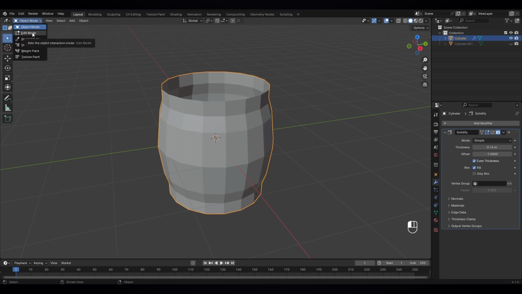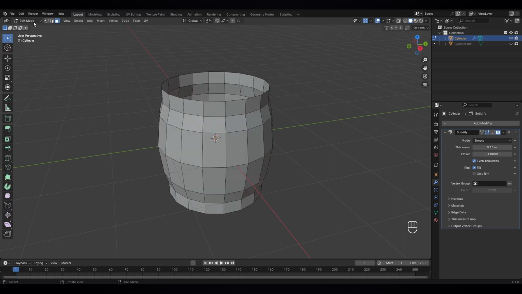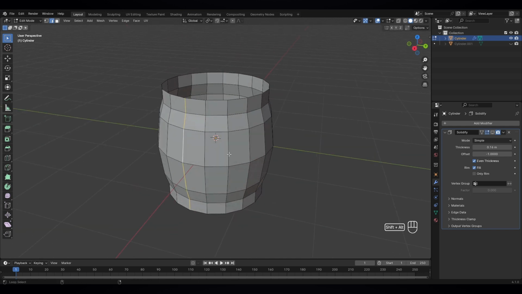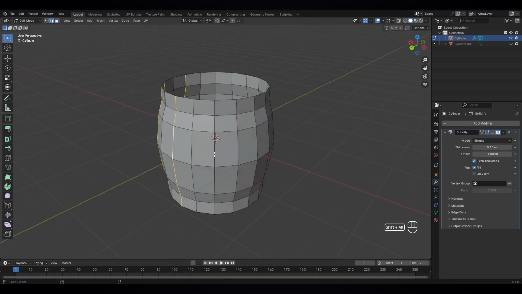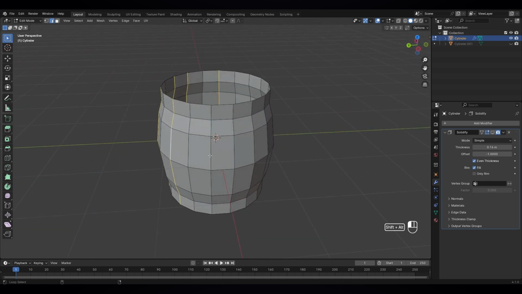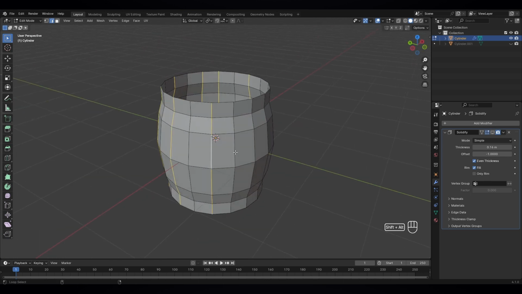Just go here, select, go to edit mode and switch to edge select mode, and press Alt and Shift Alt, select these parts. I'm gonna explain it later, so just select them like this.